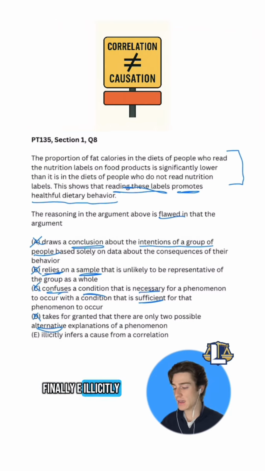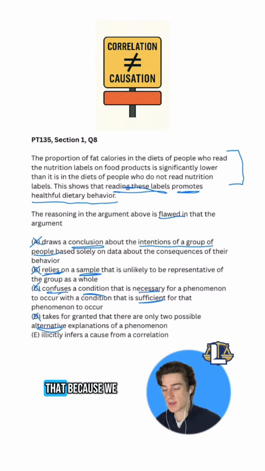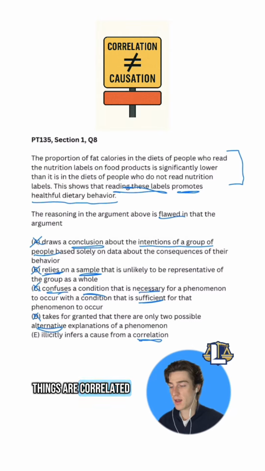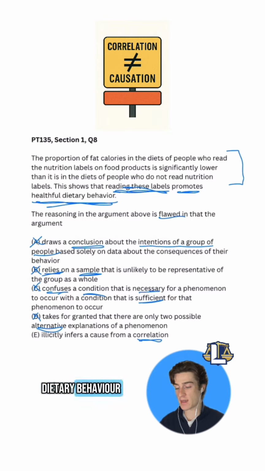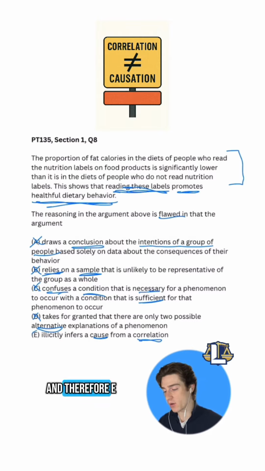Finally, E illicitly infers a cause from a correlation. Exactly. It's saying that because we know these two things are correlated, being reading the nutritional labels and healthful dietary behavior, there must be a cause. And that's exactly how the argument concludes, which is a flawed method of reasoning, and therefore E is correct.